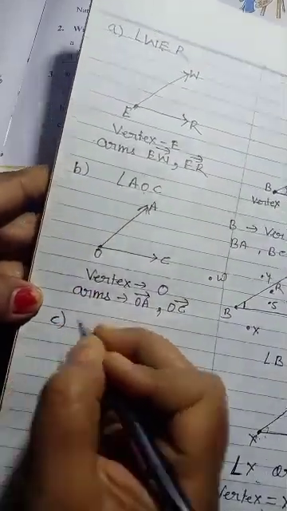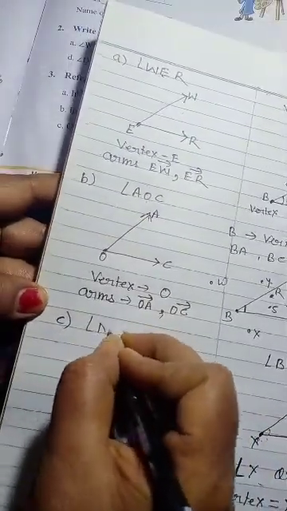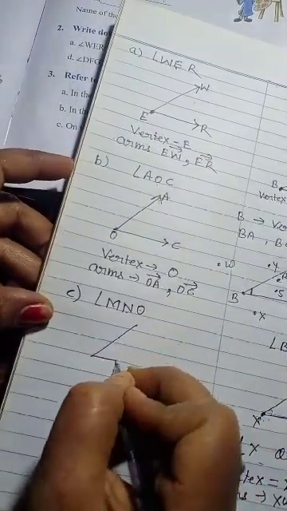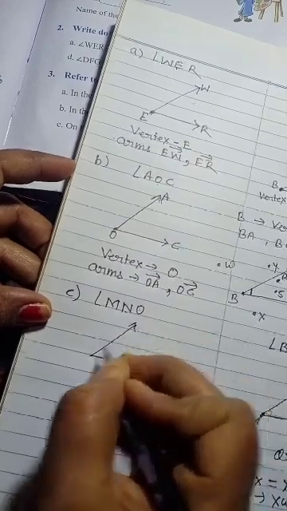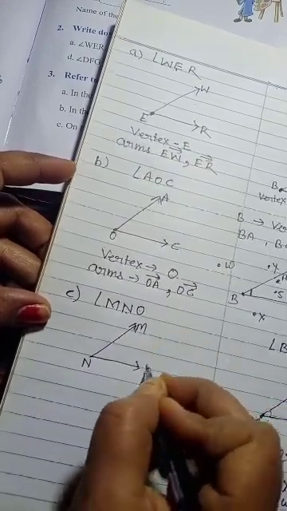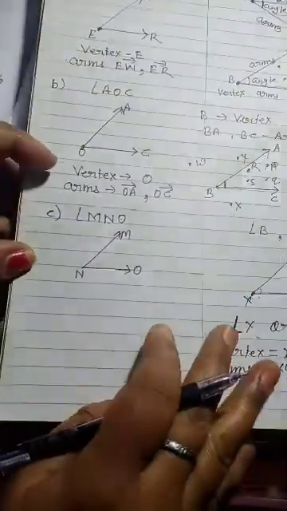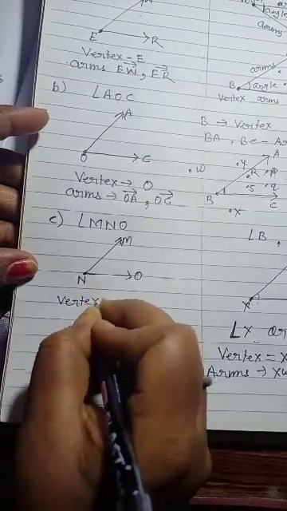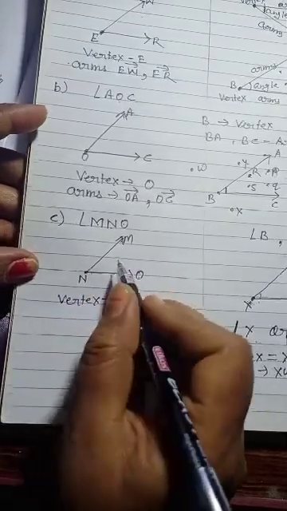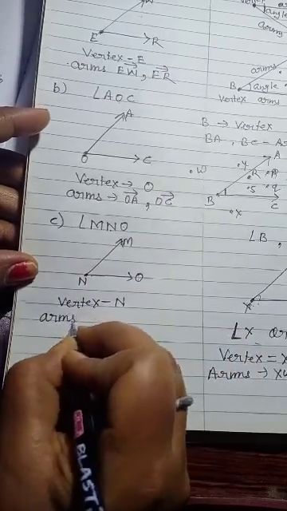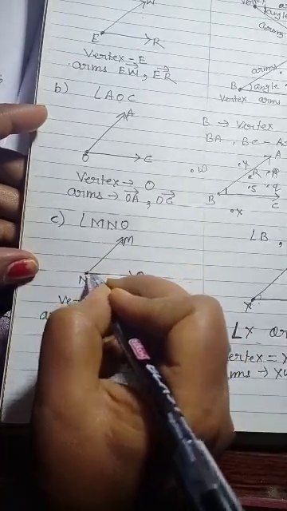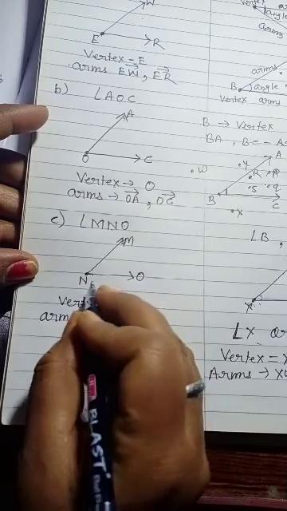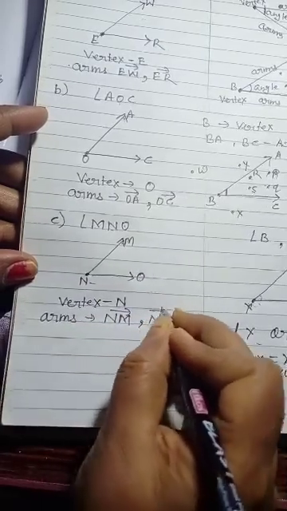Then part C, beta, MNO, angle MNO. So how will you do it? N will be in the middle, so make an angle according to your convenience. Okay, right, here N, here M and here O. Okay beta, now the meeting point of two rays will be the vertex. So the vertex will be N, and arms will be, start from here, NM or NO as arms.